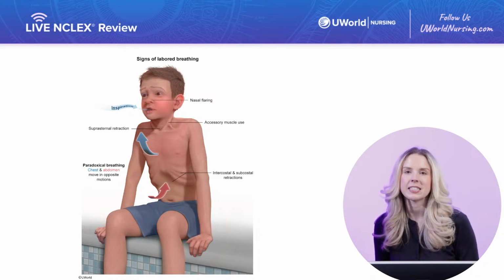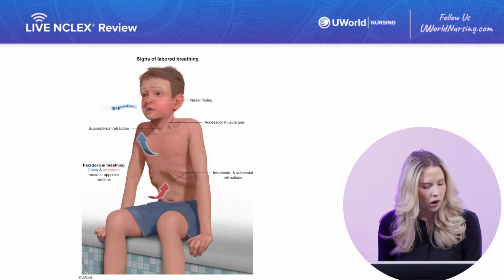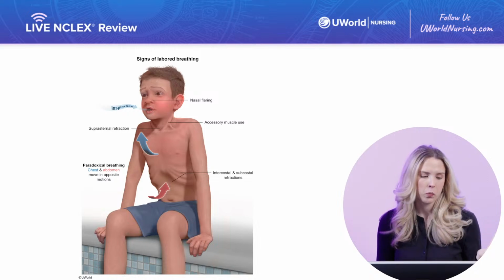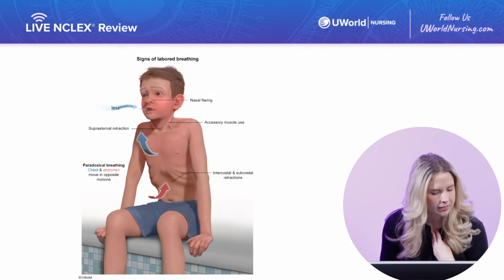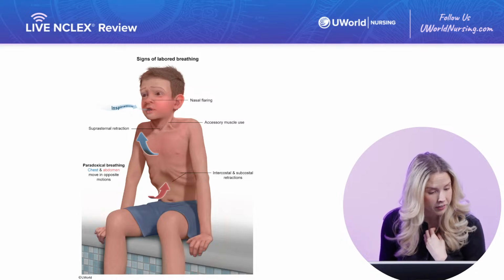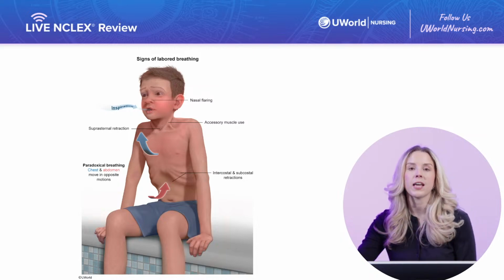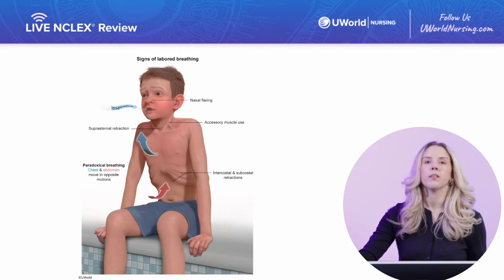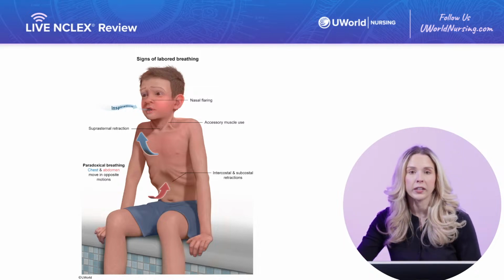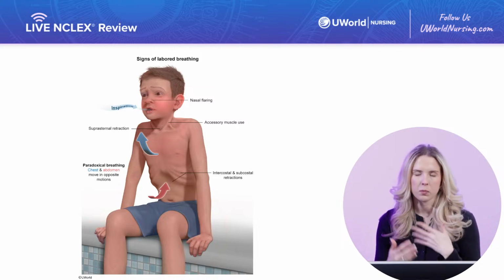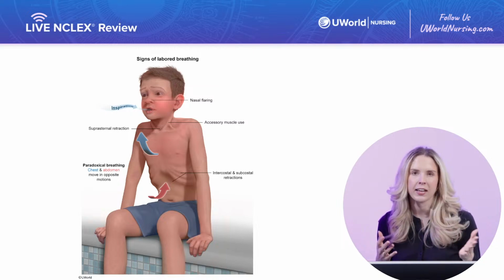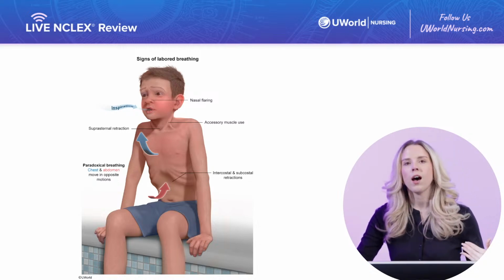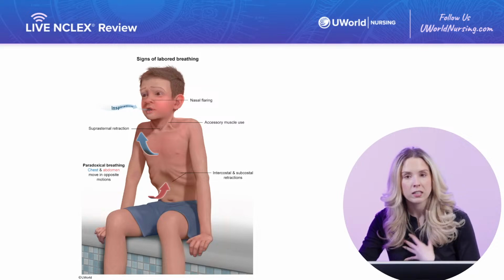And I'll give you a little hint. It's a syndrome, and I see you all already got it right. I think my chat's just a little bit lagging today, but Reye's syndrome is what we're worried about. I see that, let's see, Stella got it right, Liv got it right. Way to go, you guys. So yeah, we're really worried about Reye's syndrome. That's why we don't give aspirin to a pediatric client who has a viral illness. This is really common. Reye's syndrome, we see it develop in pediatric clients around age 4 to 12 are really the biggest risk for it. But this is why we would use an acetaminophen rather than an aspirin.